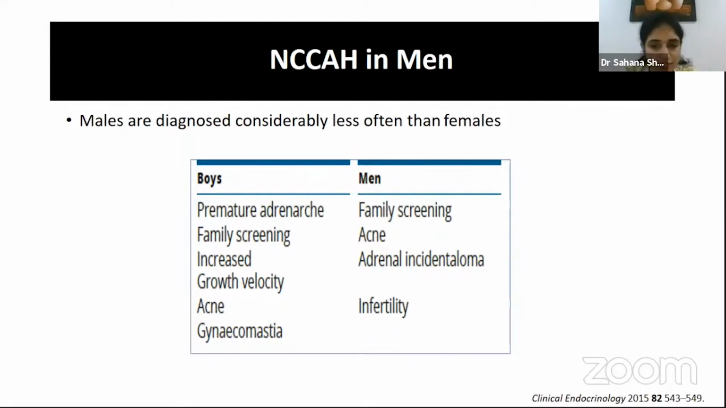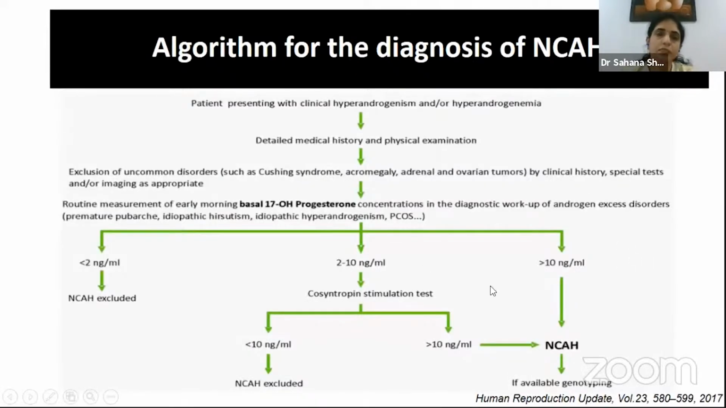Testicular adrenal rest tumors are a well-defined entity in classical congenital adrenal hyperplasia. A similar hypothesis has been proposed in non-classical congenital adrenal hyperplasia, but there is not enough data to look at this prevalence. So that's about the clinical presentation of non-classical CAH across the different spectrum.